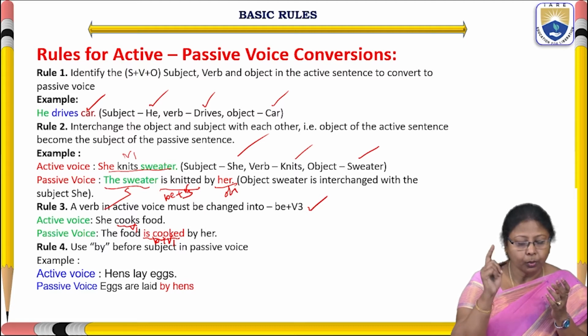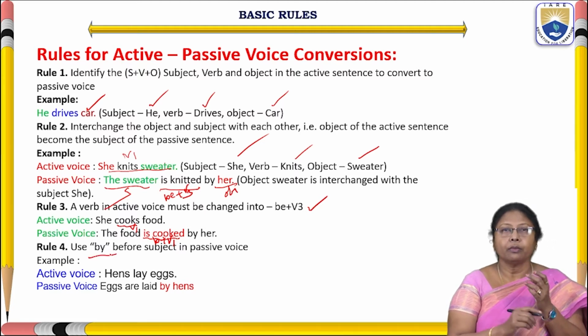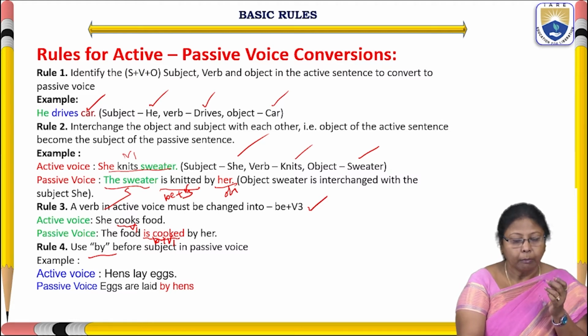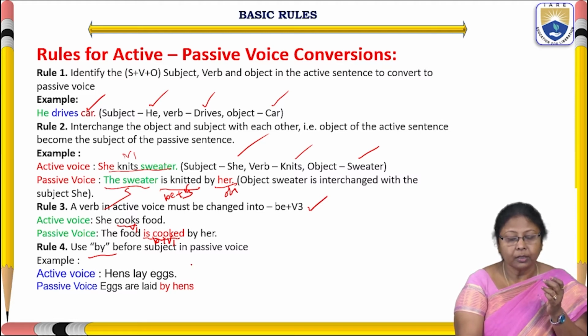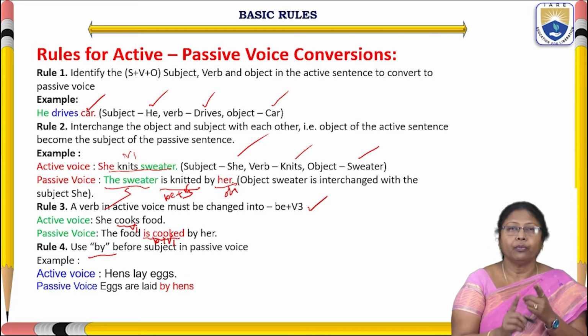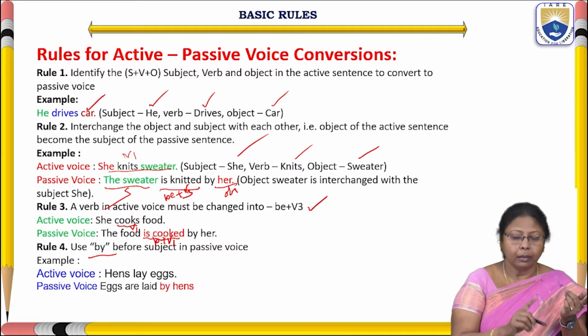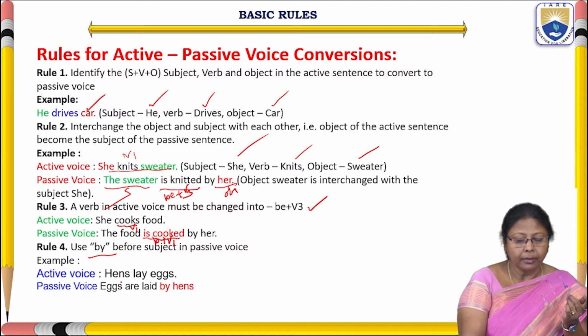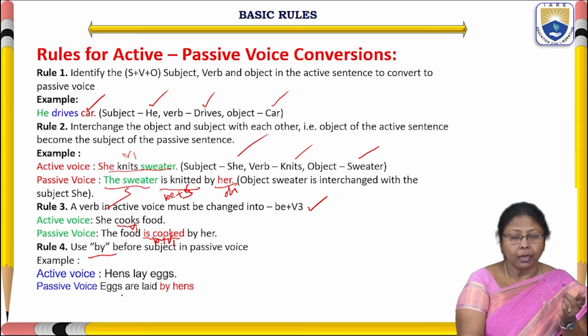Now, the next, fourth rule is by. What is the importance of by here? You see, by has to be used before the subject in passive voice. Here you see, hens lay eggs. Eggs are laid by hens.